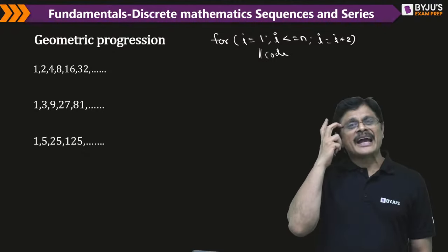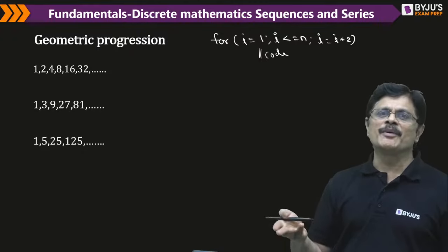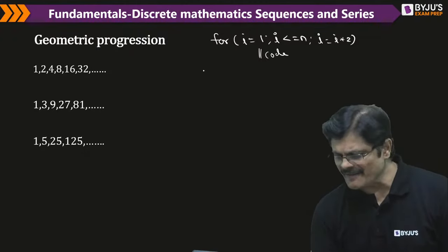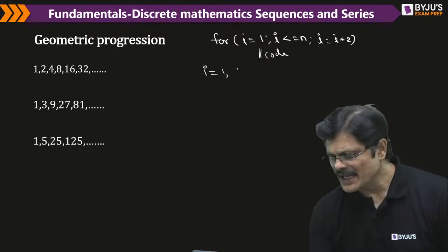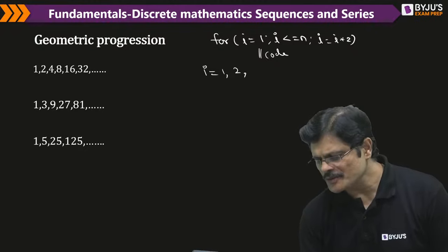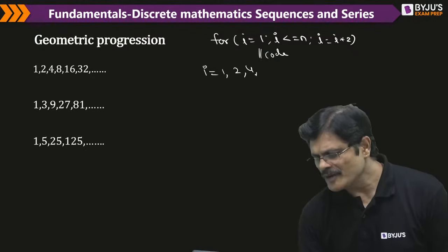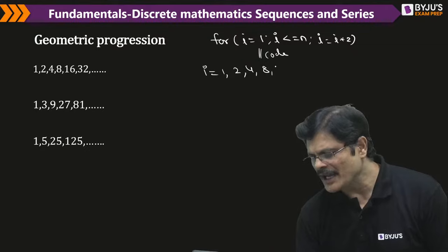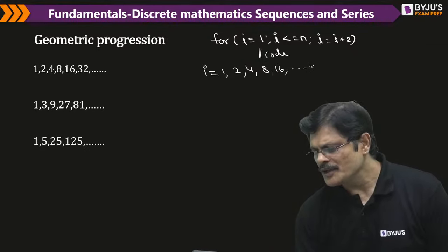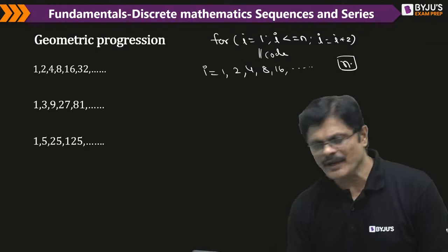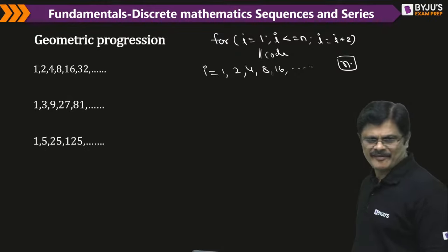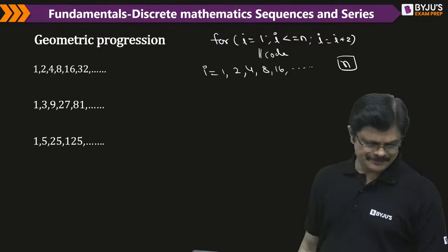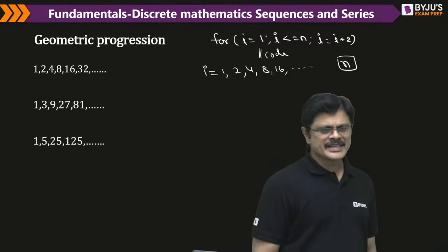See, the number of iterations is nothing but the nth term of this sequence. So if you observe, I value starts with 1, every time it is multiplied with 2, 2 square, again multiplied with 2, again multiplied with 2, you have to reach n. When you reach n, my dear friends...